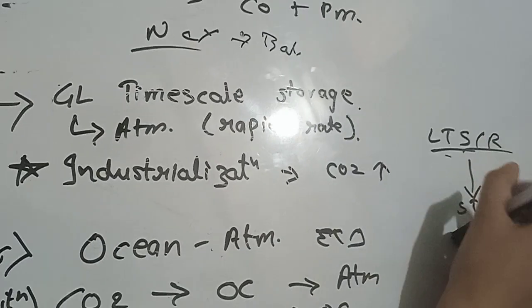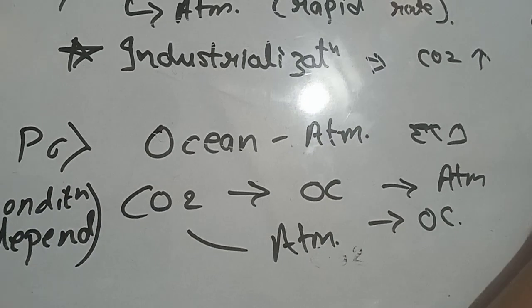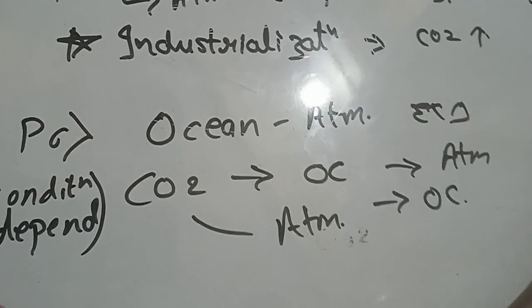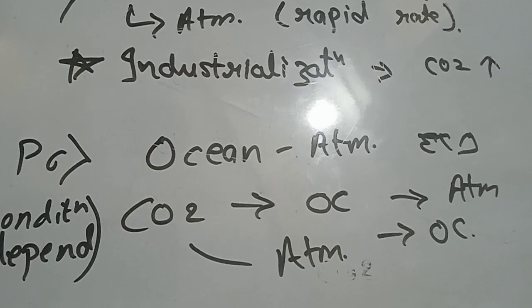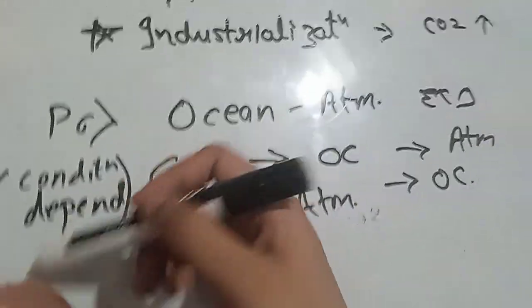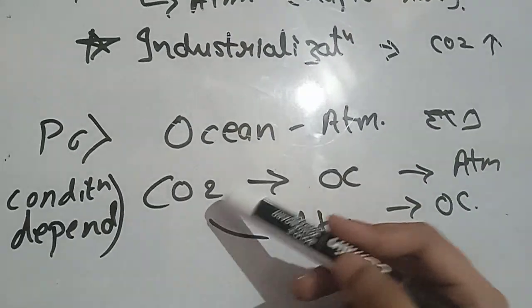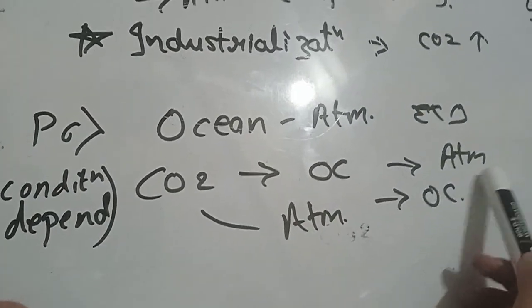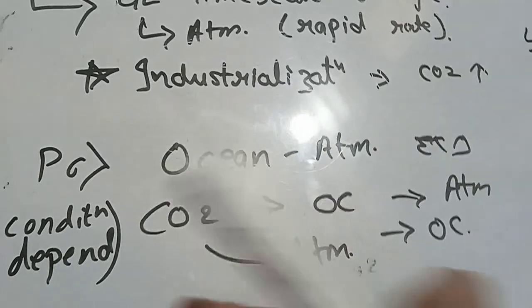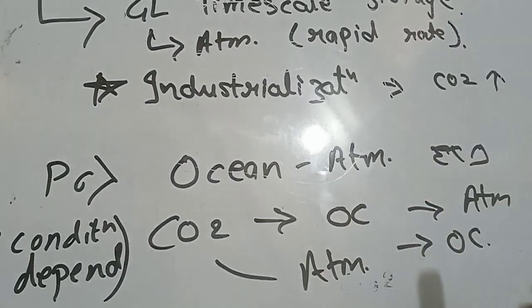Now comes the process 6, that is really, really very important: ocean-atmosphere carbon exchange. Now, depending on the conditions, sometimes CO2 from the ocean gets into the atmosphere and from the atmosphere gets into the oceans. Now we will see what these conditions are.